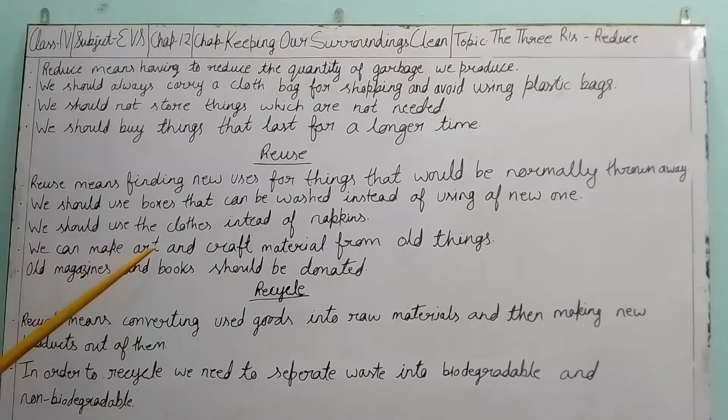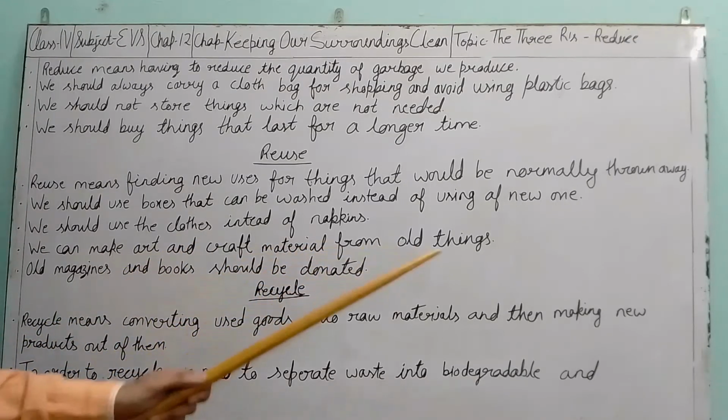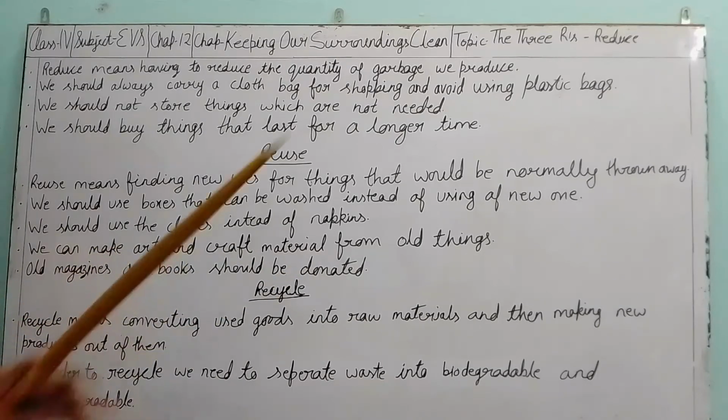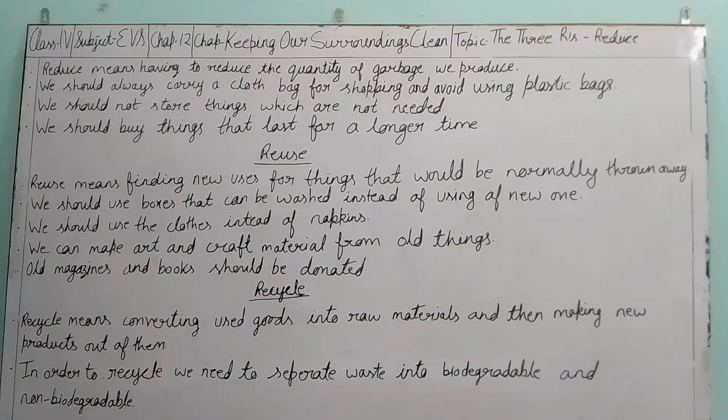We can make art and craft material from old things. Normally, this practice can be seen in people who have a hobby of art and craft. They collect old things and make art and craft material from them. It is very good, because these people can use those things that people normally throw in the dustbin as waste material. Old magazines and books should be donated.